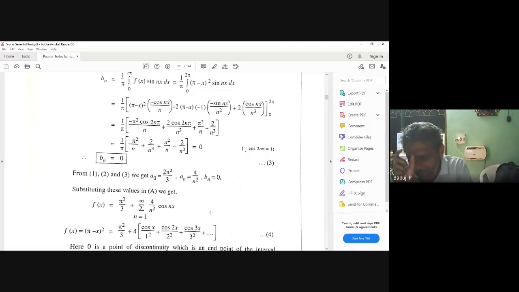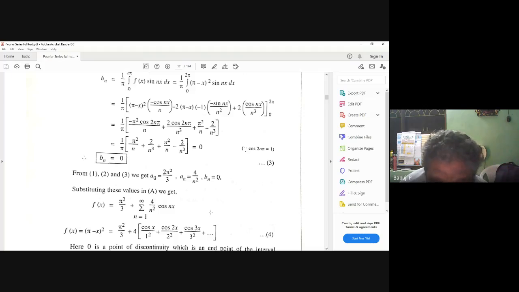0 to 2 pi: single interval or breaking interval? Breaking interval means minus pi to 0, 0 to pi, or 0 to pi, pi to 2 pi, like two functions they will give. Here, single interval or double interval? Single interval. So what does single interval mean? If they ask "hence deduce", you can take a point.